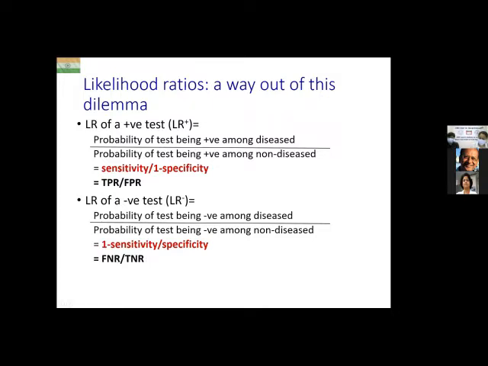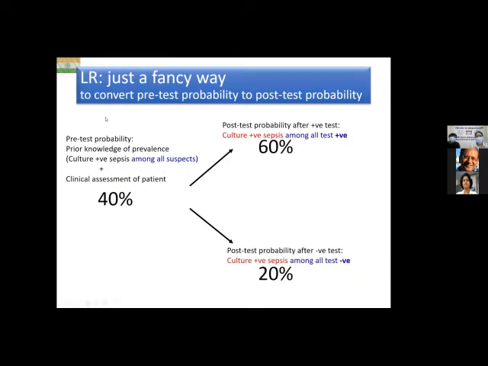Now you obviously want for a good test to have a very high true negative rate in the denominator and a very small false negative rate in the numerator. So that means you want a likelihood ratio of a negative test to be as small as possible. That means as less than 1 as possible. Right? So likelihood ratio of a negative test which is less than 0.1 is an excellent test because it enables you to rule out the disease. Okay, so likelihood ratio sounds complicated, but actually it is just a fancy way to convert pre-test probability into post-test probability. Now let's look at the left side of this slide.